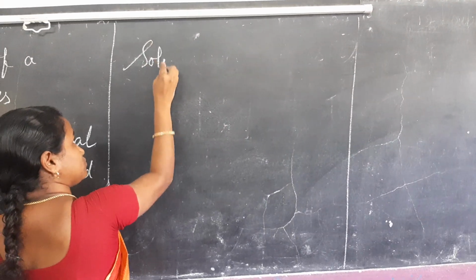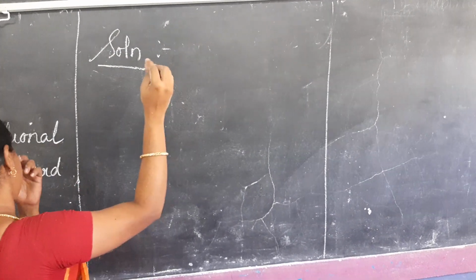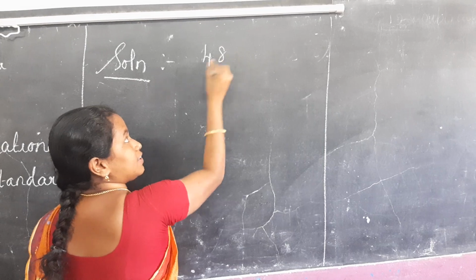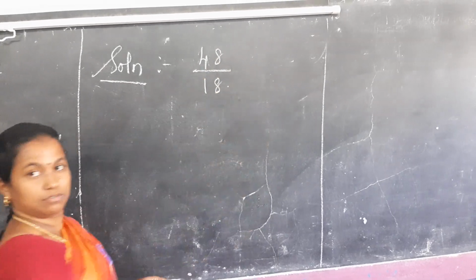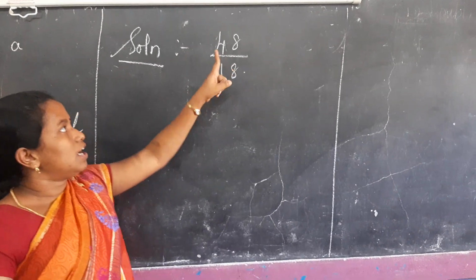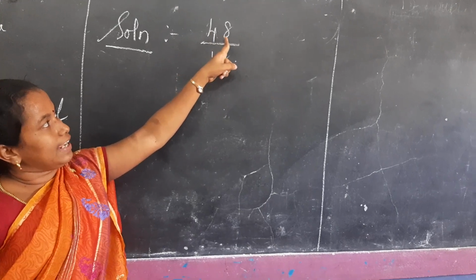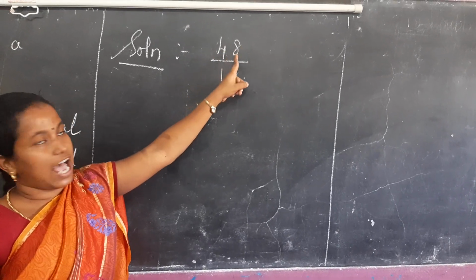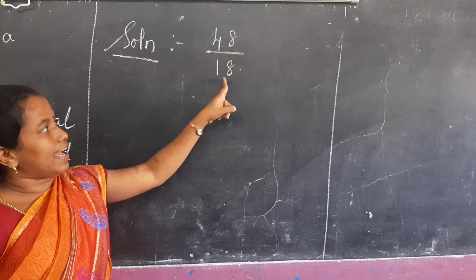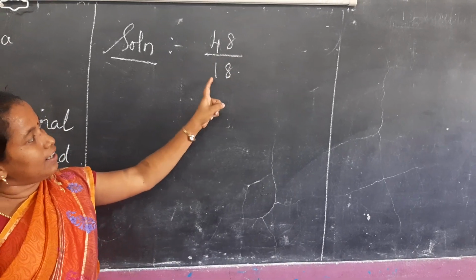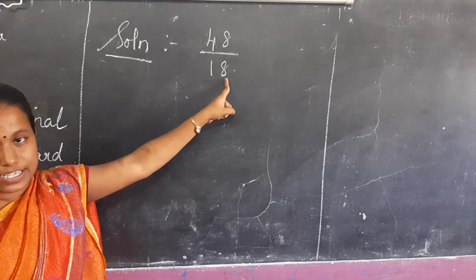Solution. The question given is 48 divided by 18. Okay, this is the question. See, the numerator 48 is given, the last digit is 8. Here the denominator 18 is given, the last digit is 8.